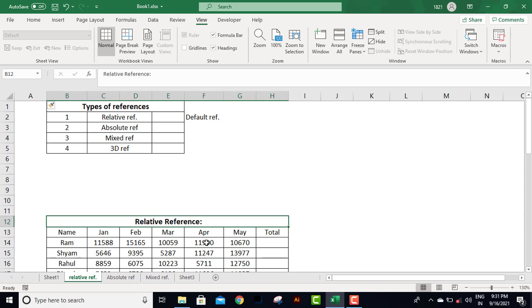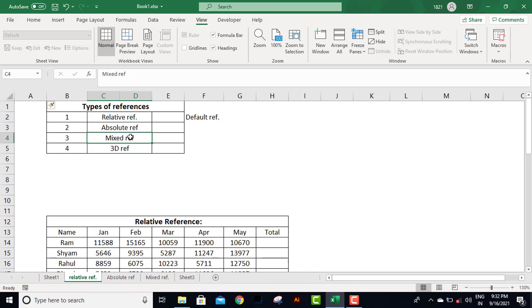In Excel we have a total of 4 references. First one is relative reference, where nothing is being changed or frozen. It is known as the default reference. The second one is absolute reference. There we freeze both column and row, and that is a default reference in Mac. The third one is mixed reference. There we freeze either column or row.